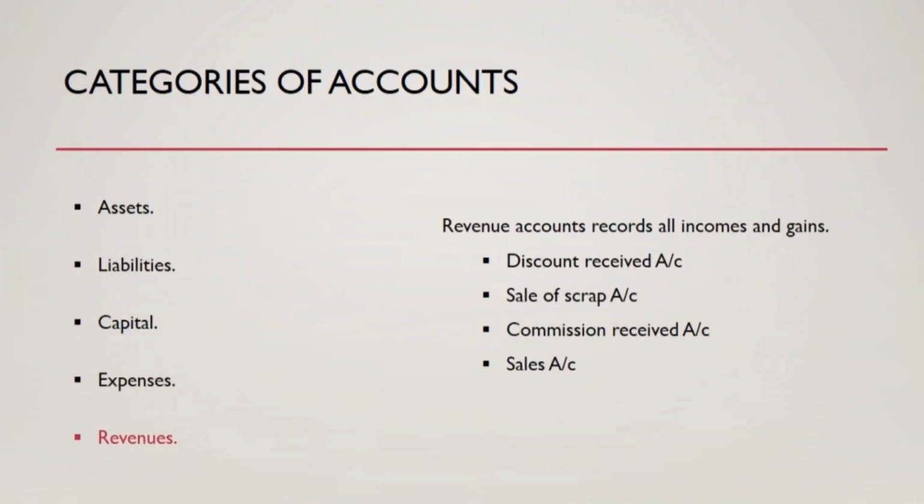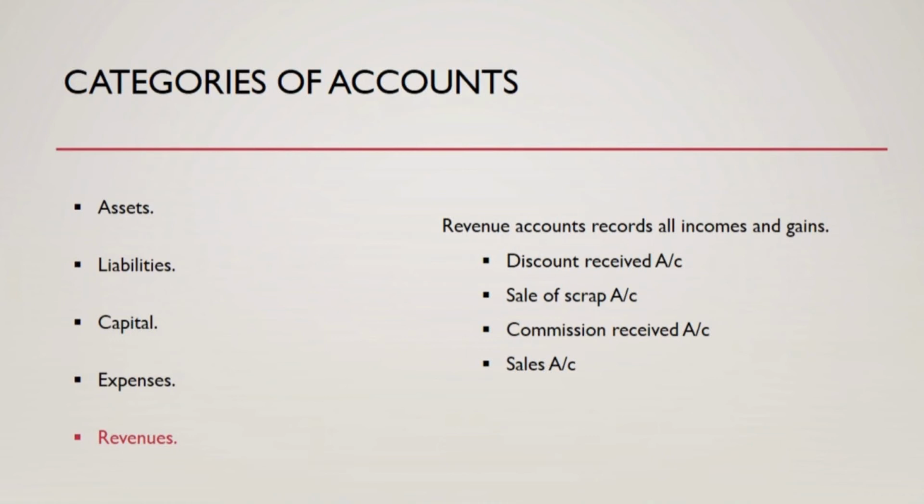Revenue accounts. So, all income accounts are categorized under revenue. So any discount received account, sale of an item account, commission received, and particularly sales. Since sales generate revenues, it is categorized under revenues. So these are the categories of accounts.